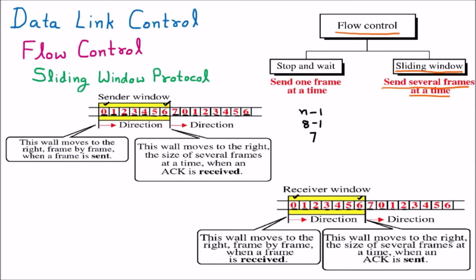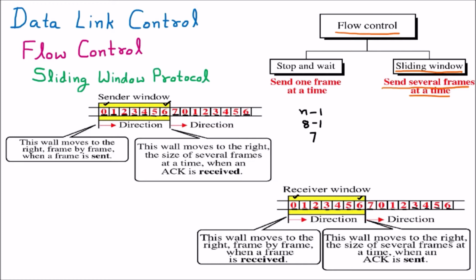We are assuming that 7 is already sent, or maybe in transmission, that's why 7 is not mentioned here, but we are taking the largest sequence which is available. So the size of the window at the sender side and the receiver side is 7. So the first thing is confirmed.